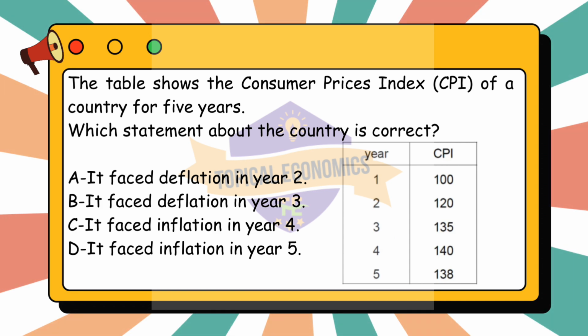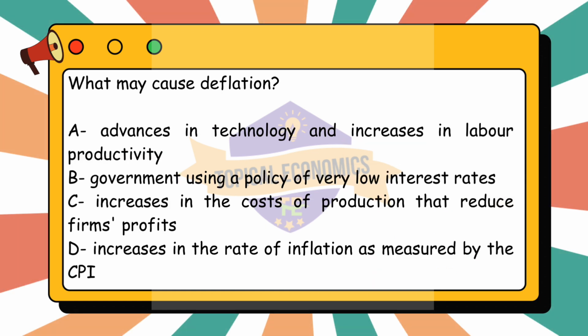It faced inflation in year 5. Is incorrect. From year 4, CPI equals 140, to year 5, CPI equals 138, the CPI decreased, indicating that deflation occurred in year 5, not inflation. So, the correct answer for this question is option C. It faced inflation in year 4. This is the correct statement because the CPI increased from 135 to 140, indicating inflation during year 4. Moving to question 22. What may cause deflation?